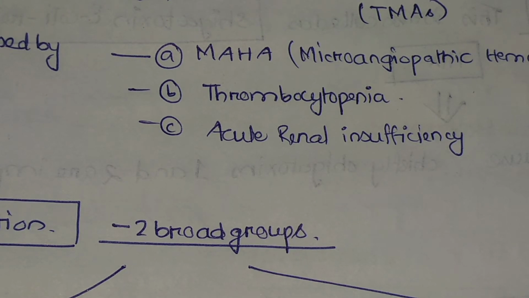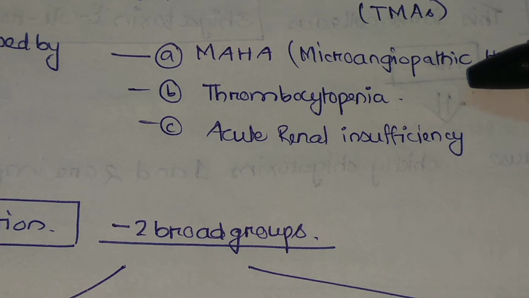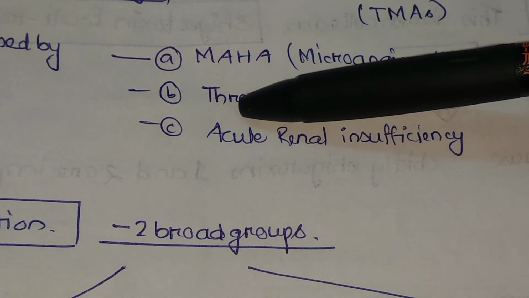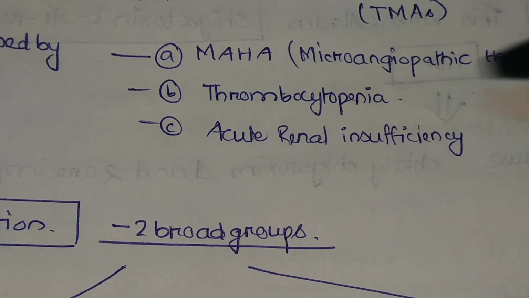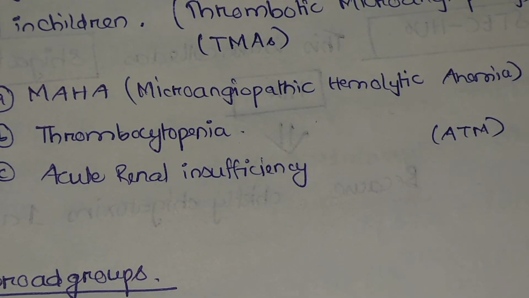As the RBCs and platelets travel through these injured blood vessels, there will be destruction of RBCs and destruction of platelets. So there will be thrombocytopenia. Okay. So destruction of RBCs will cause hemolytic anemia. Hope this concept is clear now.